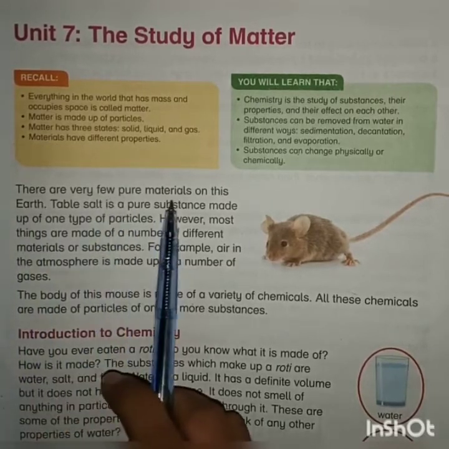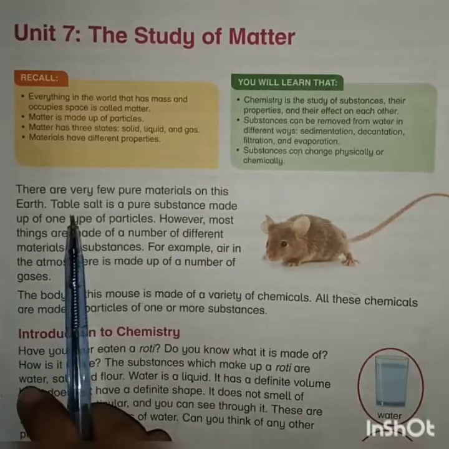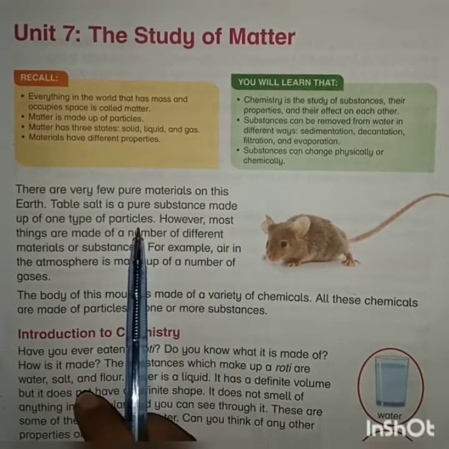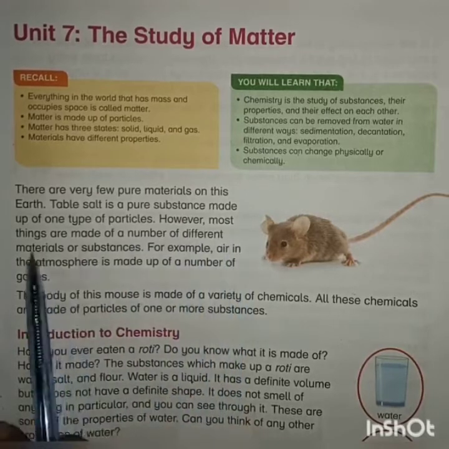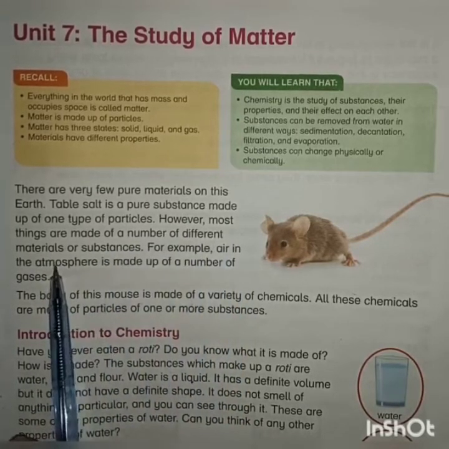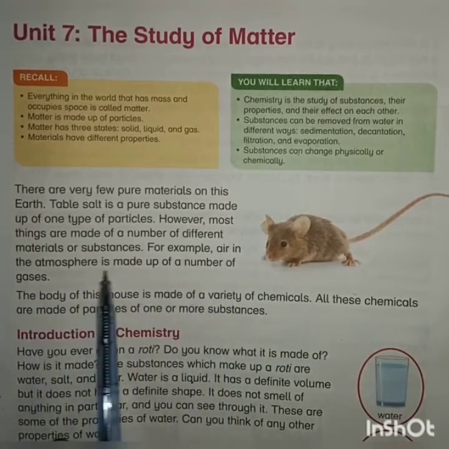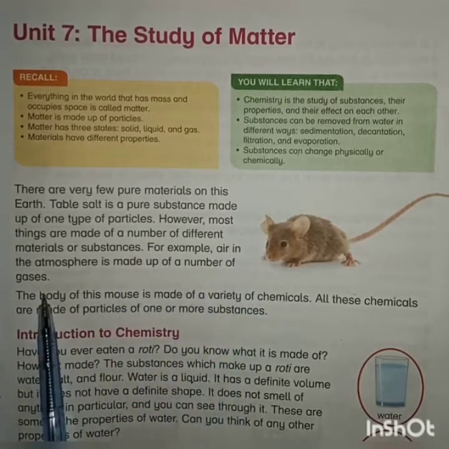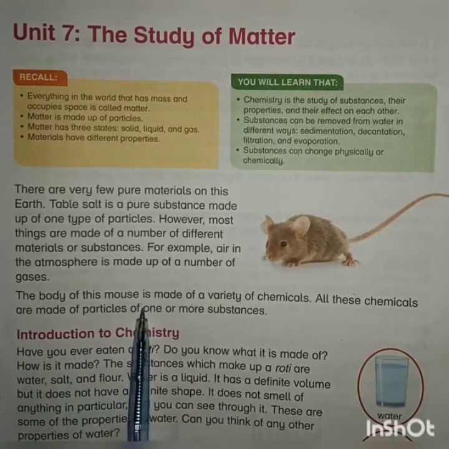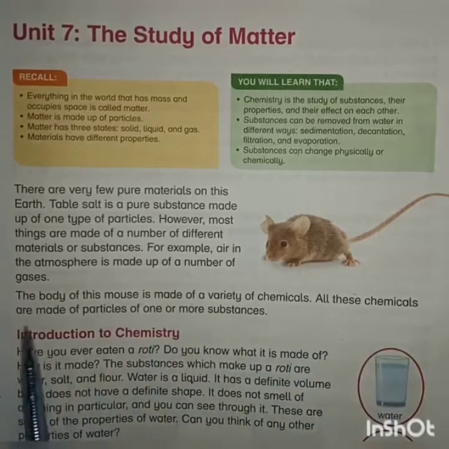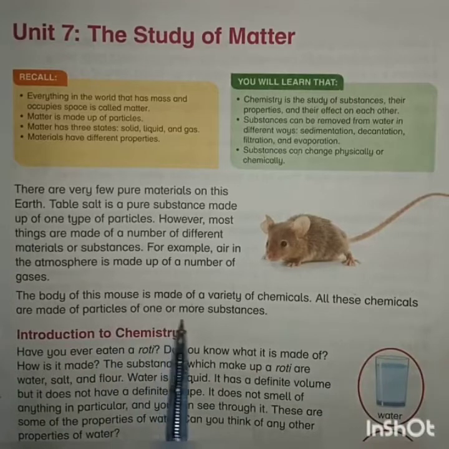There are very few pure materials on this earth. Table salt is a pure substance made up of one type of particles. However, most things are made of a number of different materials or substances. For example, air in the atmosphere is made up of a number of gases. The body of this mouse is made of a variety of chemicals. All these chemicals are made of particles of one or more substances.